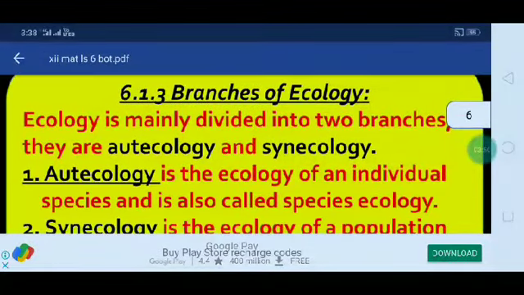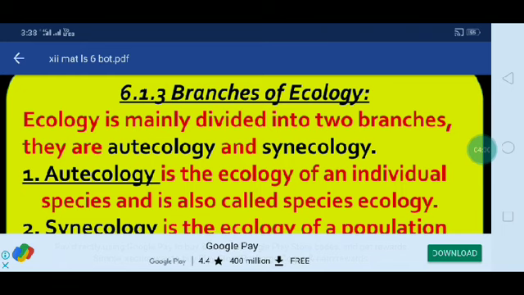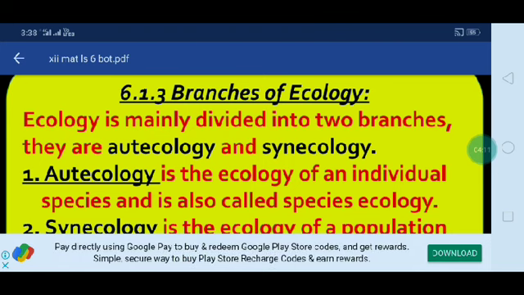Then the next one, branches of ecology. What are the branches of ecology? Ecology is mainly divided into two branches. First one, autecology, and synecology. Autecology is the ecology of the individual species, and it is also called species ecology.